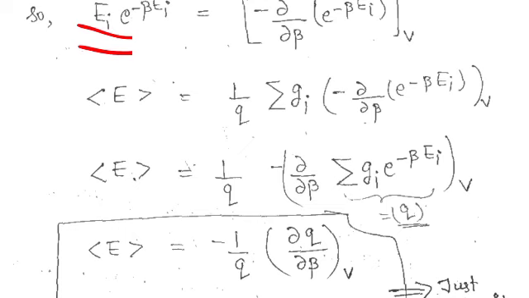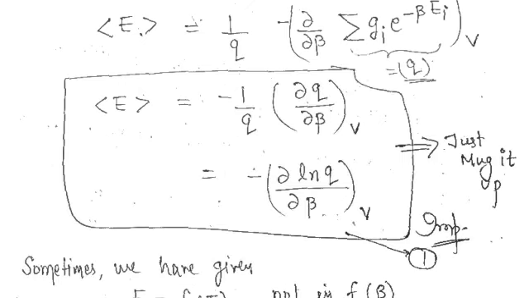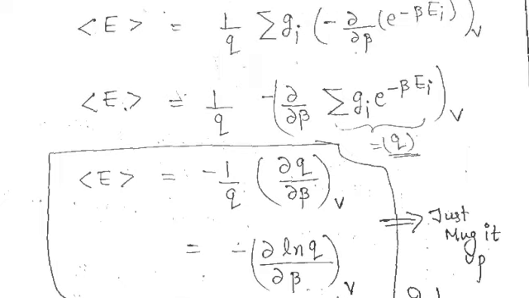The summation of gi e raised to the minus beta ei is actually the partition function, that is q. So we just substituted 1 upon q del upon del beta into v, or we can write it as 1 upon q del q as d ln q, because when you differentiate ln q you get 1 upon q del q. So we can write it in this formula as you can see.